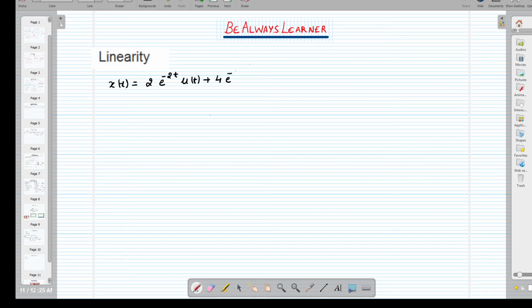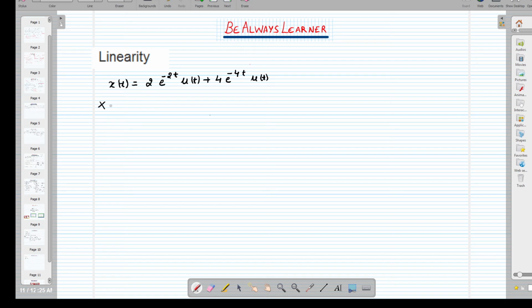So we can write the exponential signal in this form. The u(t) here is going to limit this exponential signal from 0 to infinity. Now we are having this in the form of the linear signal that is going to follow the superposition property.